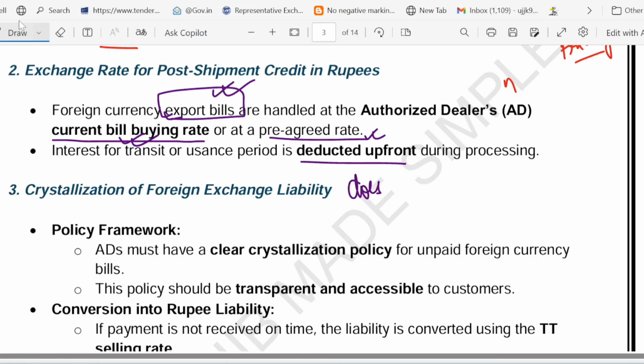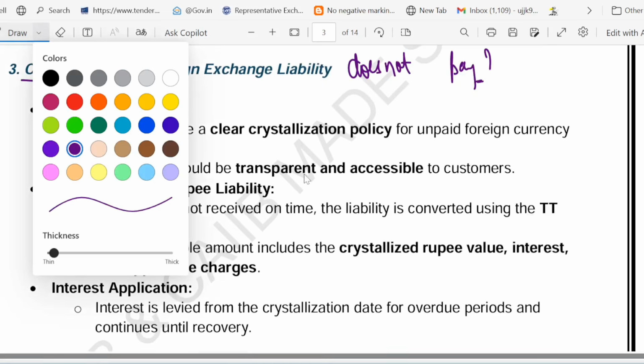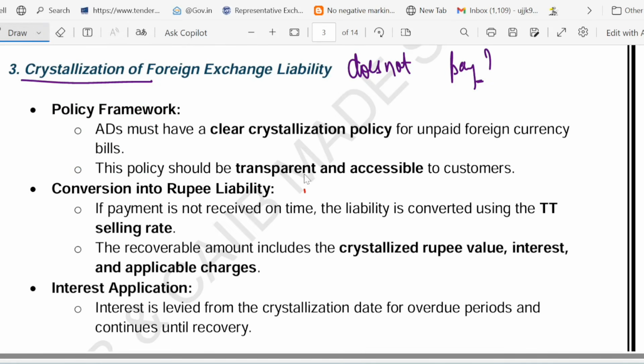Now the question is, what if the buyer does not pay? Suppose the buyer does not pay, what will happen? That is called the crystallization rule. So the crystallization rule comes into the picture if the buyer does not pay on time. Have a look at what the rules are here. The bank must have a clear policy for unpaid foreign exchange bills. Suppose some bills are unpaid.